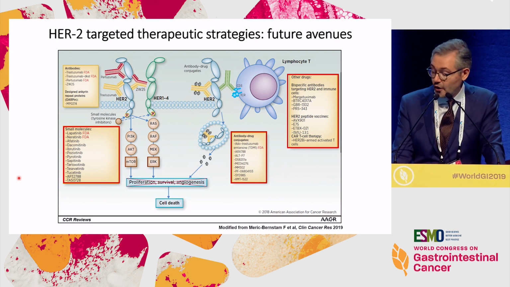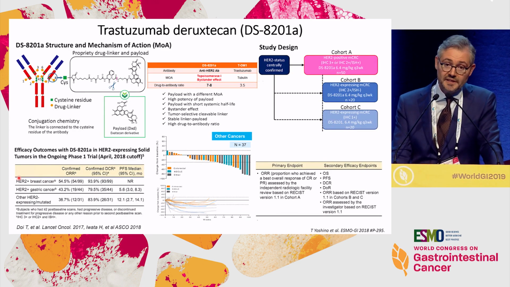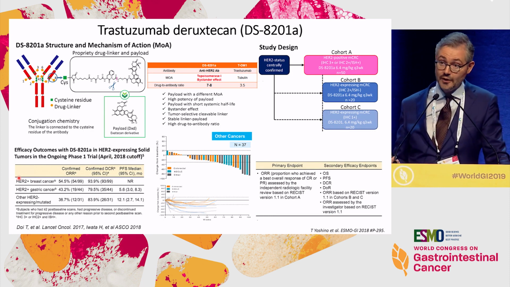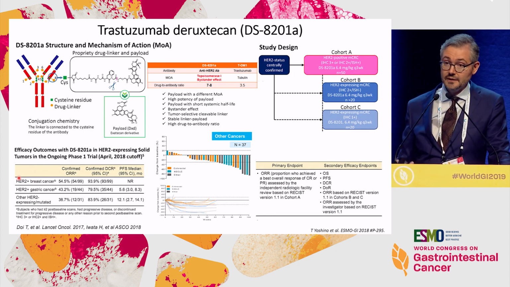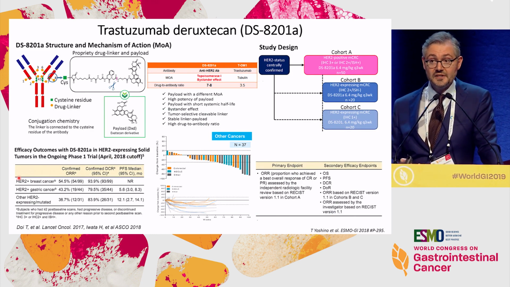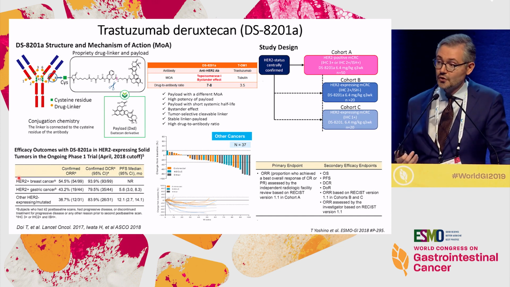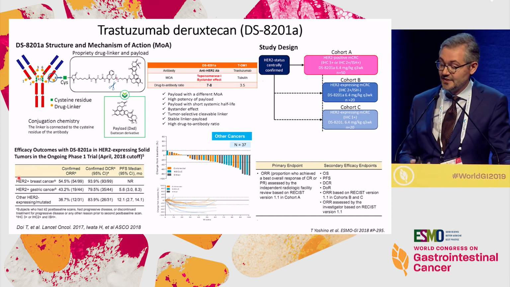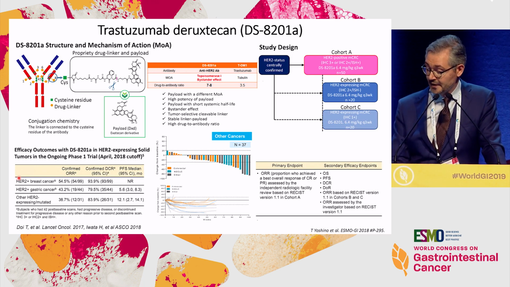Among antibody drug conjugates, I think that trastuzumab deruxtecan is a very promising compound because it has a better payload than trastuzumab DM1, and also it conveys a topoisomerase 1 inhibitor that is probably more suitable for efficacy in gastric and in gastrointestinal cancer than a tubulin inhibitor.